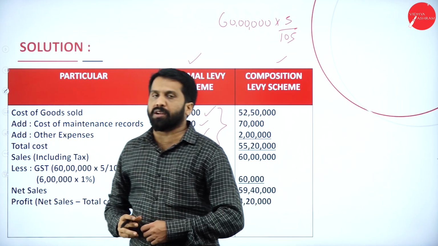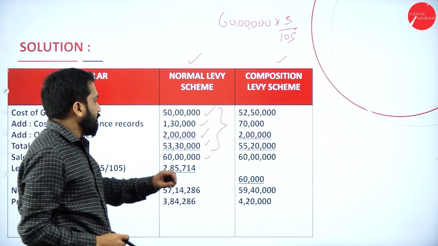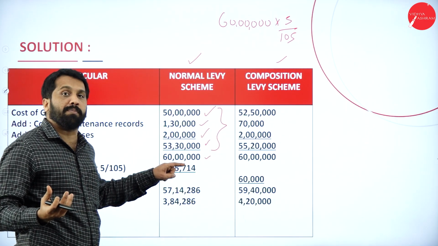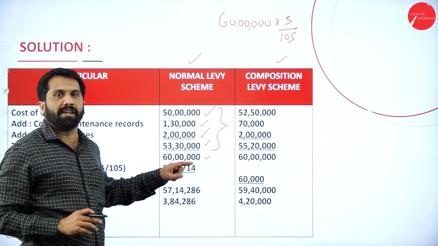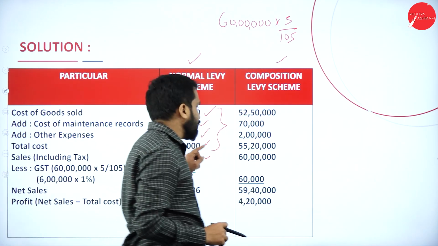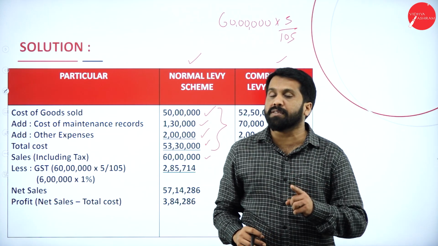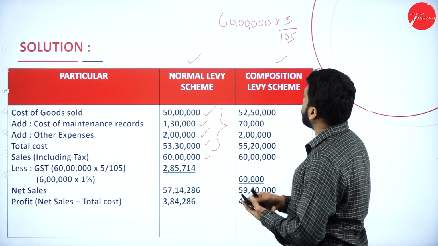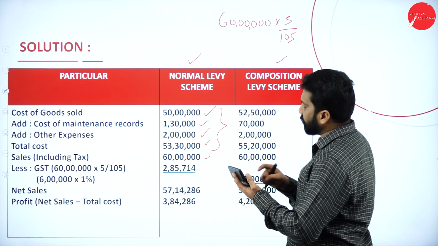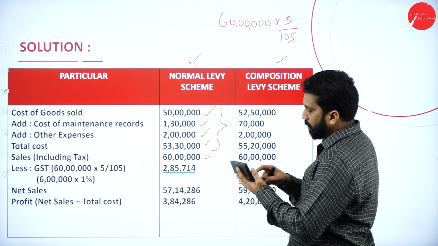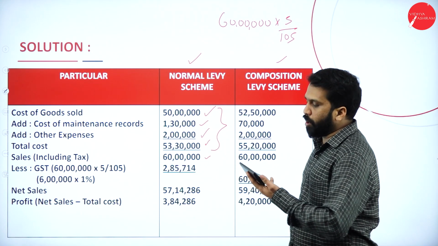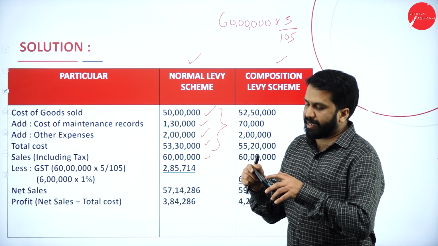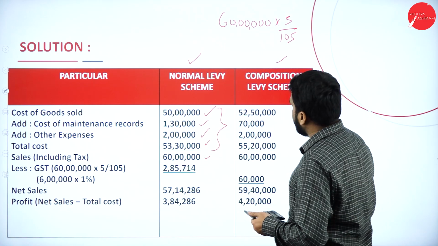Why do we call it 105? Because in this 60 lakh, your GST percentage is included. Again, I'll repeat. In this 60 lakh, your GST percentage is included. Now, if you calculate this 60 lakh into 5 divided by 105, how much did I get? 2,85,714.